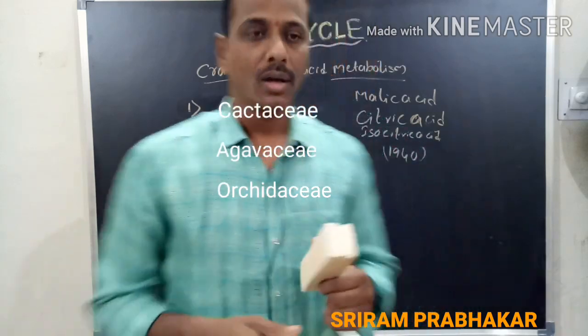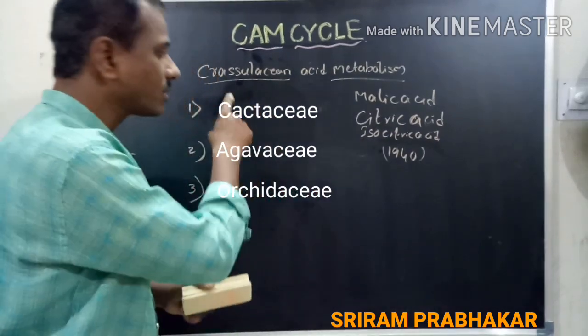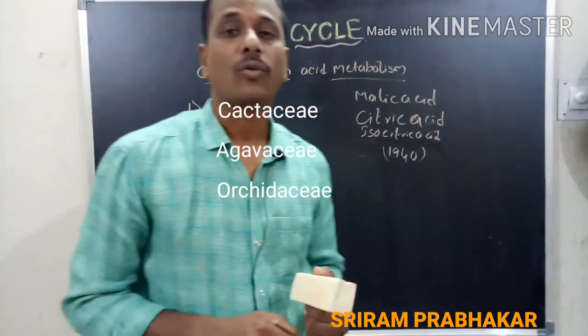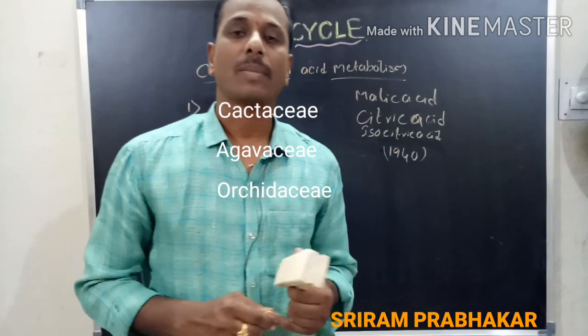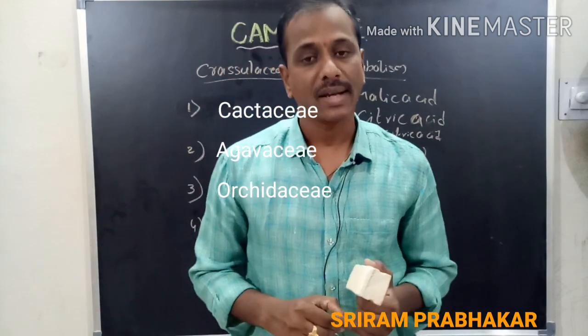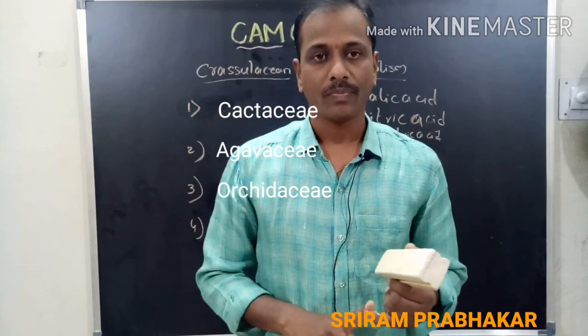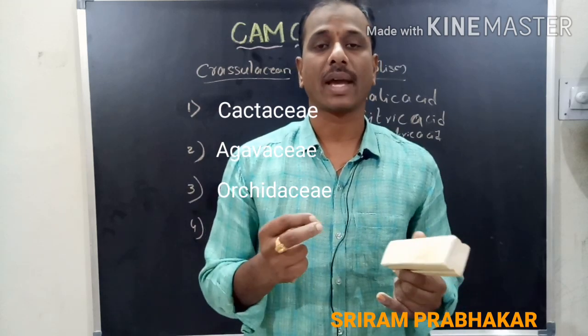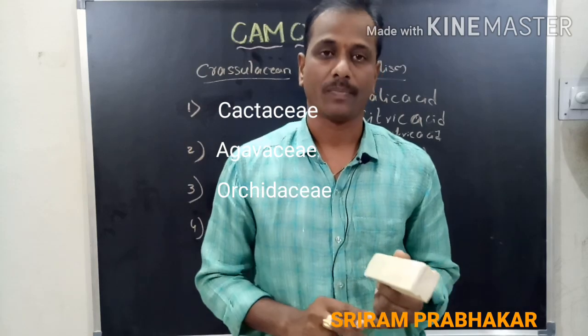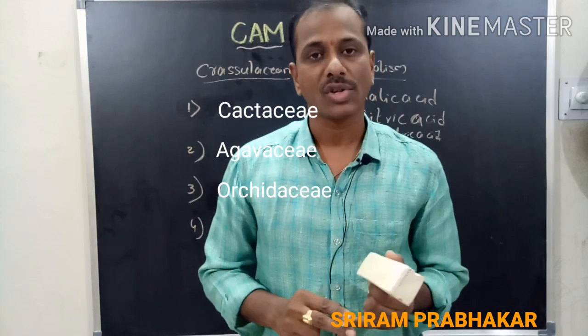You can observe that the plants of these families are xerophytes. Most of the plants grow in dry land areas. Due to the dry land, the plant shows a different type of adaptation. What is that adaptation?